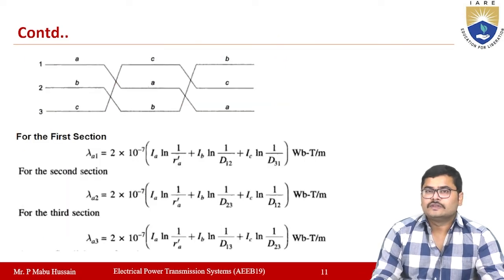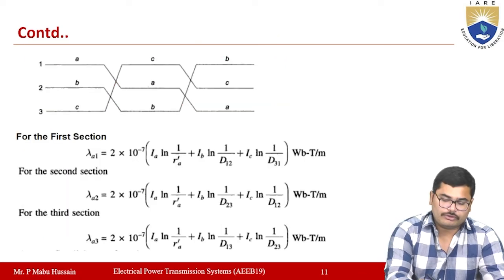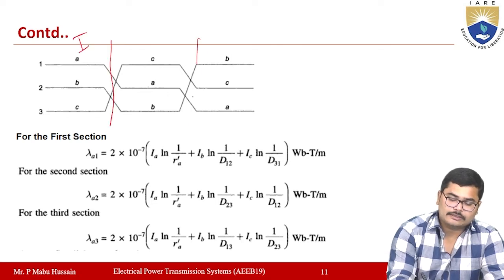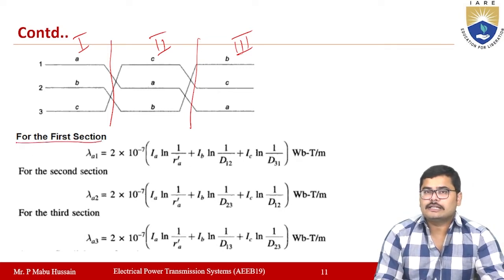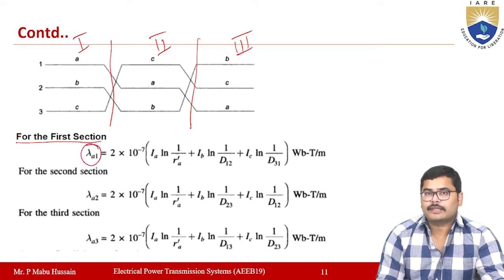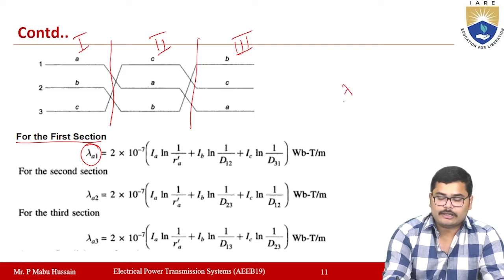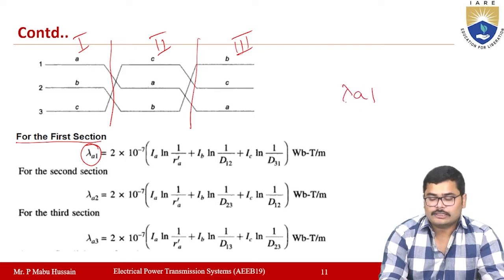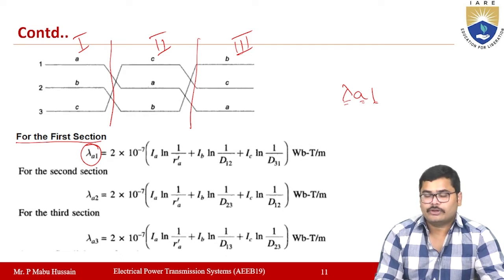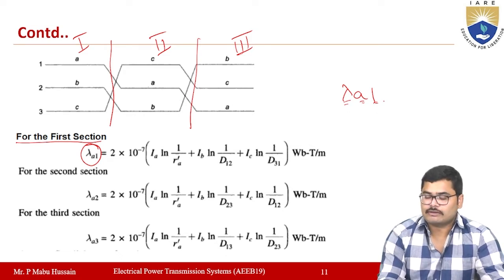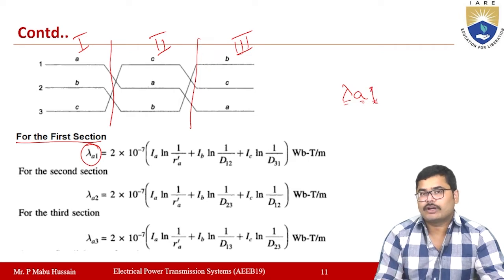So let us determine the flux linkages of the first section. Three sections are there. For the first section, we determine the flux linkages of conductor A, which is represented with lambda A1. Lambda is flux linkages, A is for conductor A, and 1 represents section number 1. So lambda A1 is the flux linkages of conductor A in section 1.